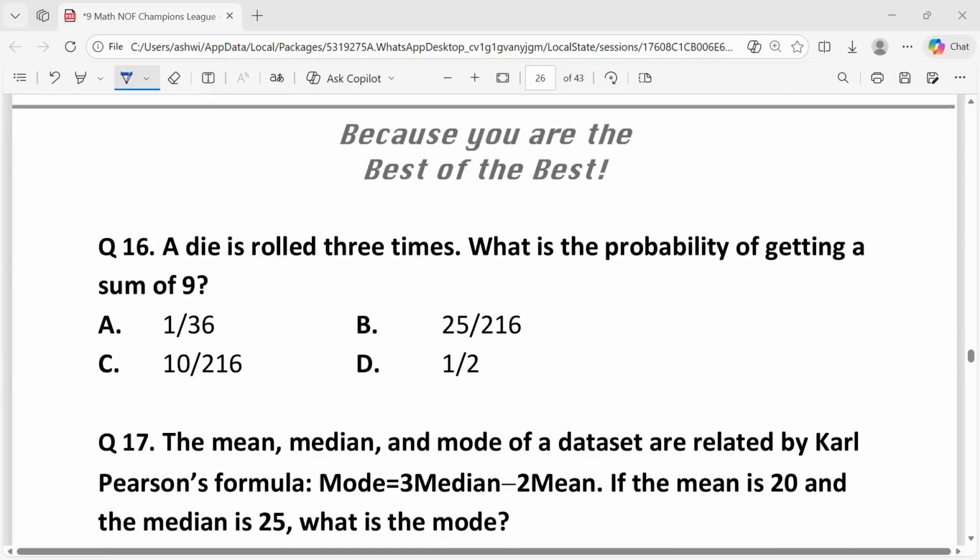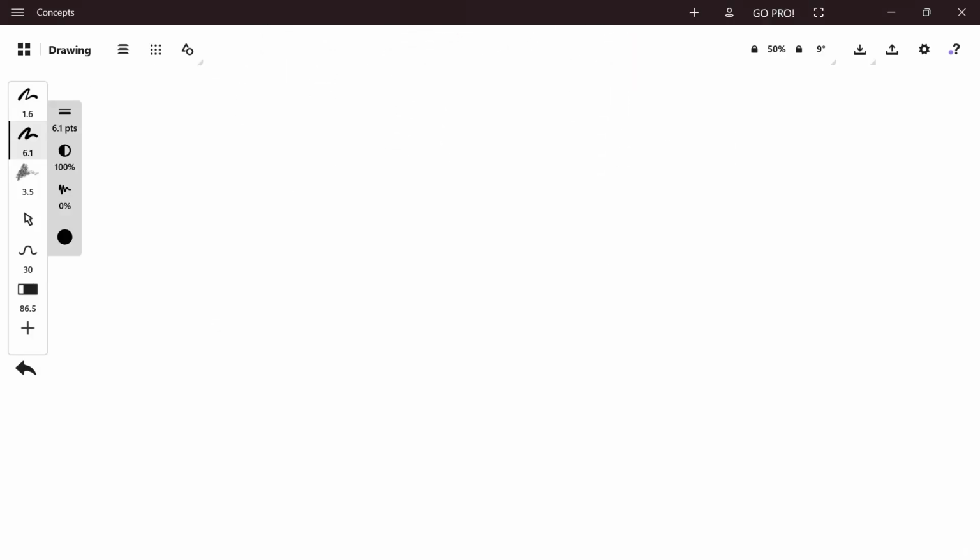Question 16. A die is rolled 3 times. What is the probability of getting a sum of 9? The total number of possible outcomes when rolling a die 3 times is 6 to the power 3, which is equal to 216. Combinations of 3 dice rolls that sum to 9 are 1, 2, 6,